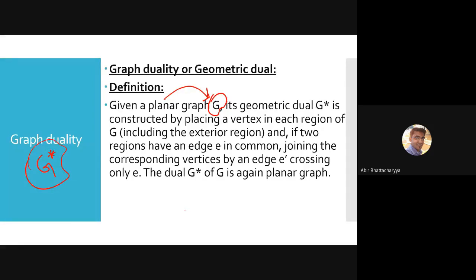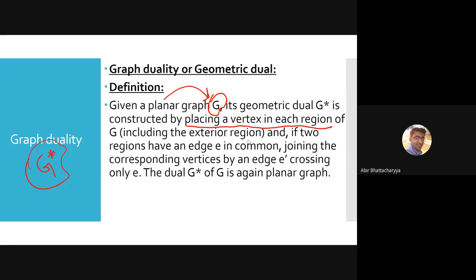So how we can construct this G star? We can construct it by placing a vertex in each region. As we know, this is a planar graph, so a planar graph is having some regions. We will place some vertex in every region. Suppose there are four regions, that means I will place four vertices in the four regions.